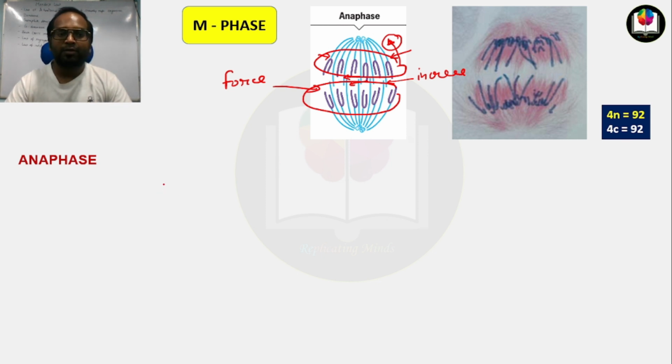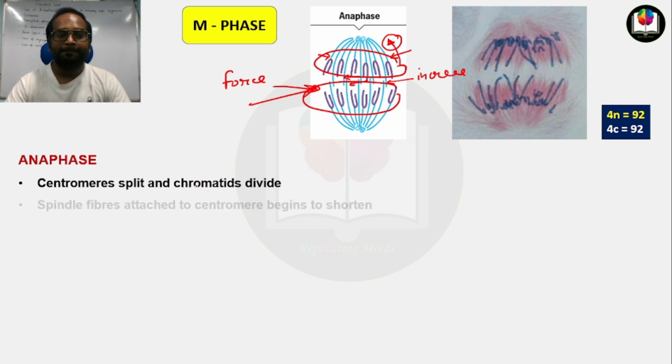Now we will discuss some important points about anaphase. Here the division of the centromere occurs. Centromeres split and chromatids divide. You can see this happening.